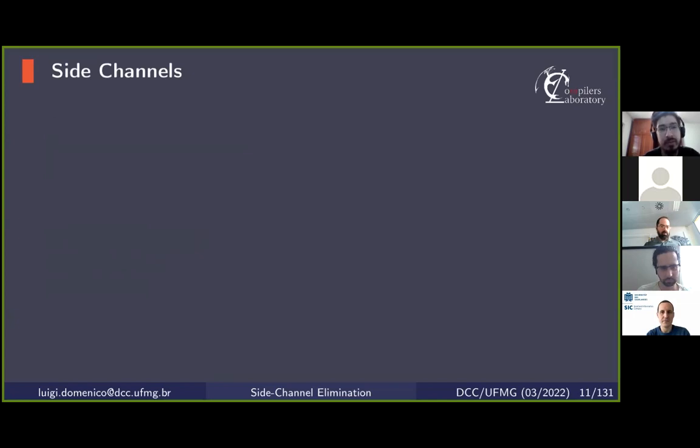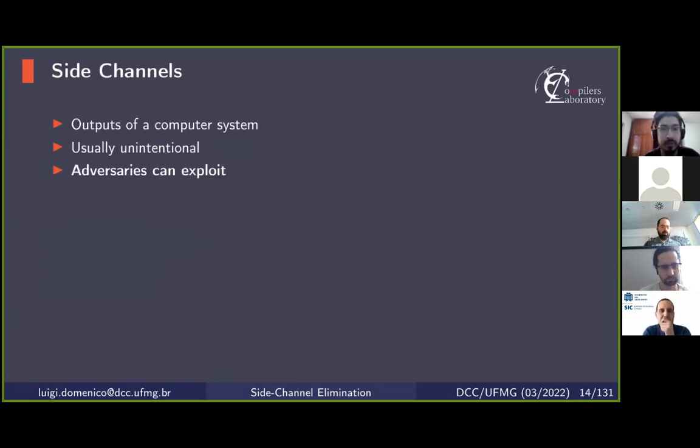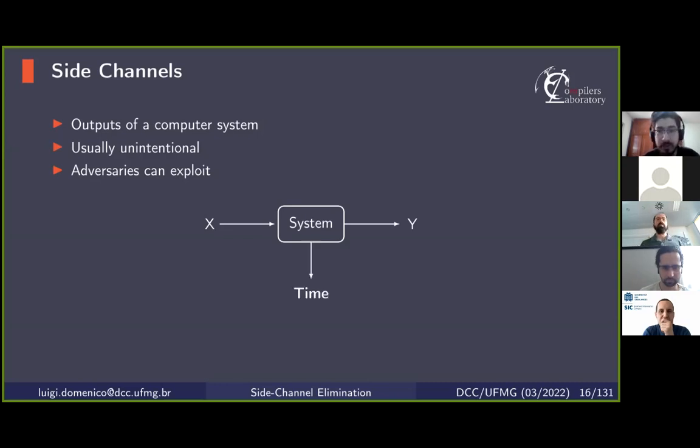Side channels can be viewed as outputs of a computer system that are usually unintentional and that can be used by an adversary to obtain sensitive information that should not be available to her. For instance, suppose we have a system that takes X as input and outputs Y. In addition to Y, the system has other secondary outputs like the time it takes to run, power consumption, etc. These are what we call side channels. This information can be used by an adversary to extract sensitive information. And in this project, we shall focus on time-based side channels.